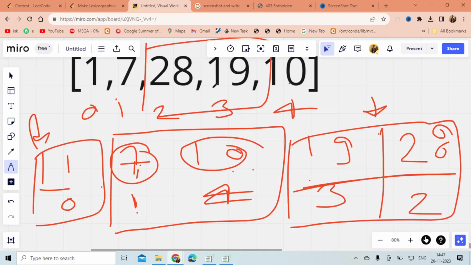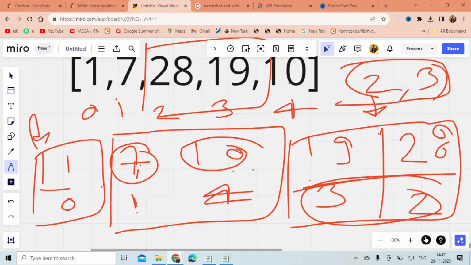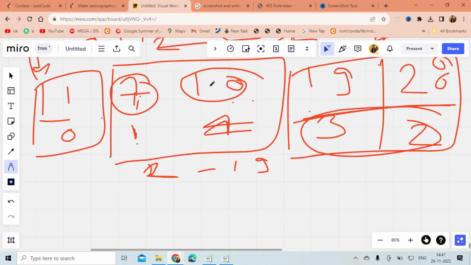So I stored this in a set. The set will auto-sort them, and at last I got the sorted order of indices. I just stored 19 at index 2, and at index 3 I stored 28.